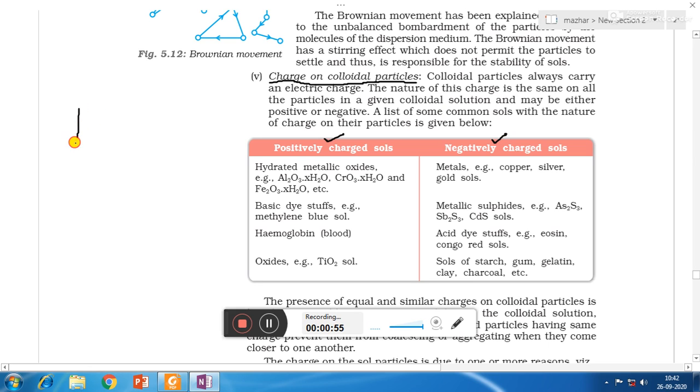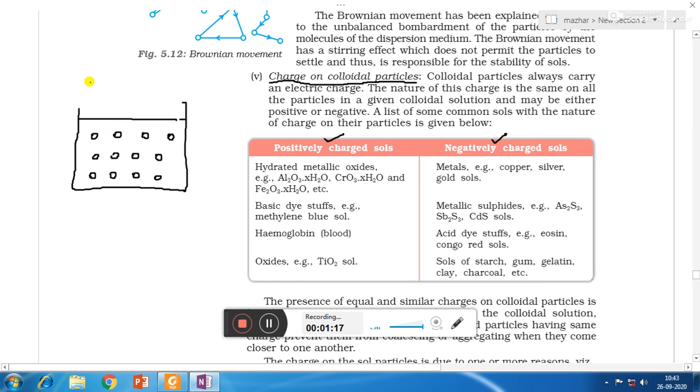As I have explained to you, in case of ferric hydroxide sol, the colloidal particles of ferric hydroxide, being lyophobic, may combine with each other to form precipitates. So in order to avoid combining of the particles, we are adding ferric chloride.